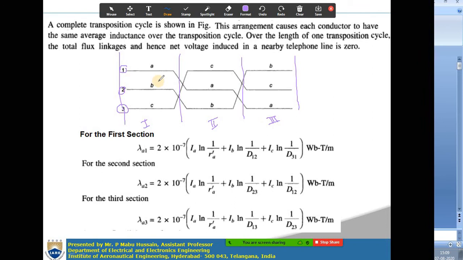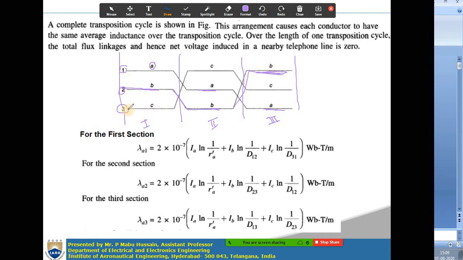Now if you observe, conductor A is occupying the first position in the first section, the second position in section 2, and the third position in section 3. Similarly, conductor B is taking the second position in the first section, the third position in section 2, and the first position in the third section.